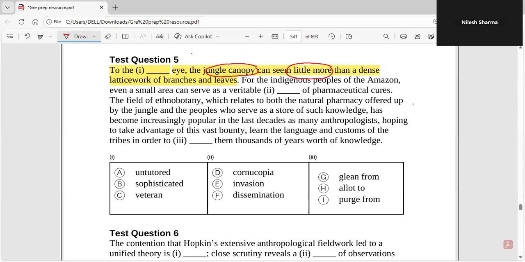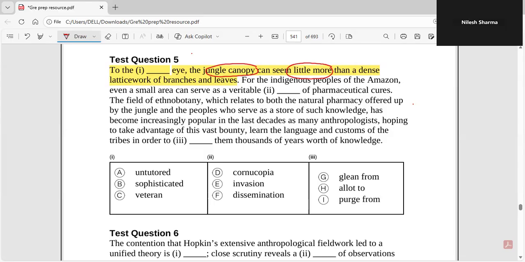So, what exactly do you mean by this little more than a dense latticework? What is this little more? It is contrasting here, and it is comparing it to the latticework of branches and leaves.